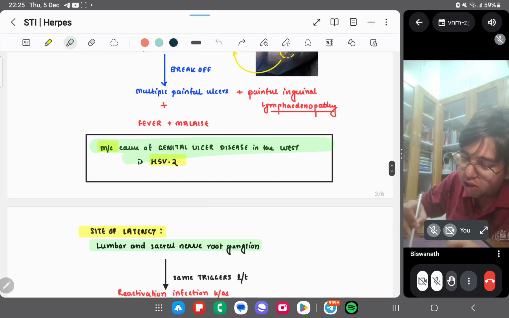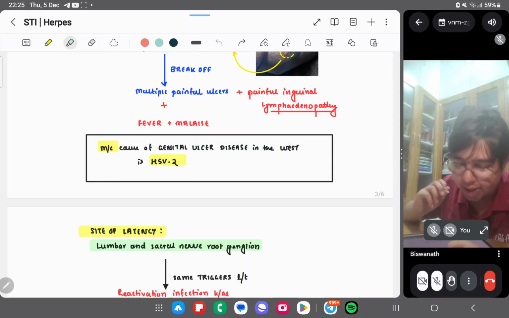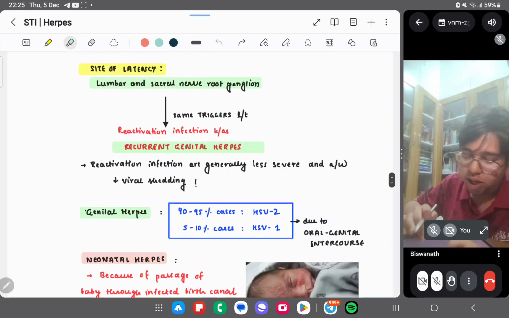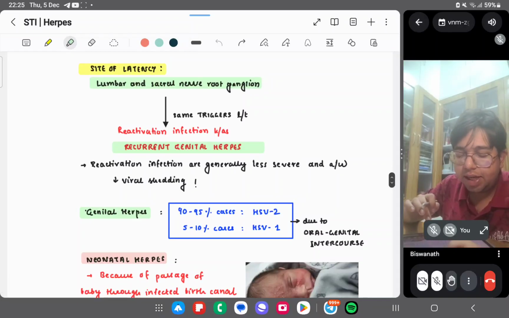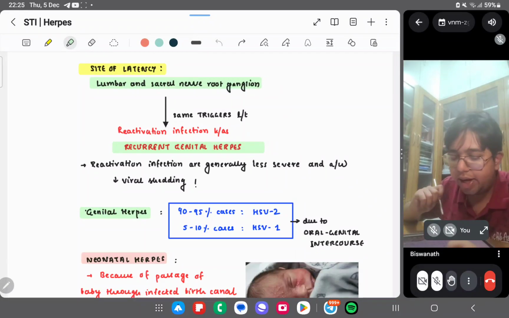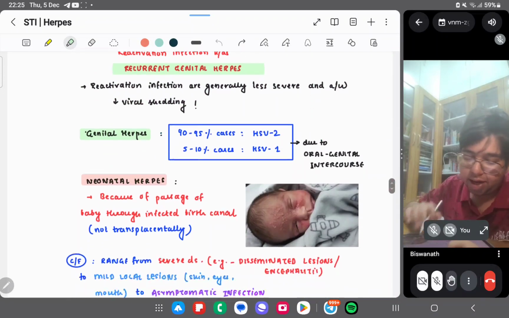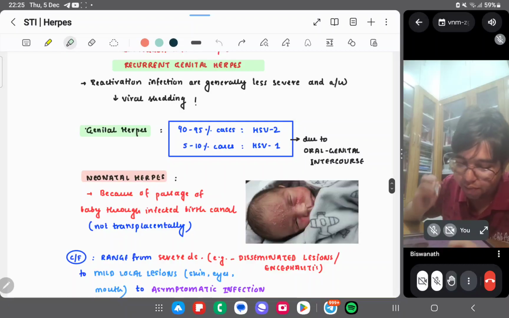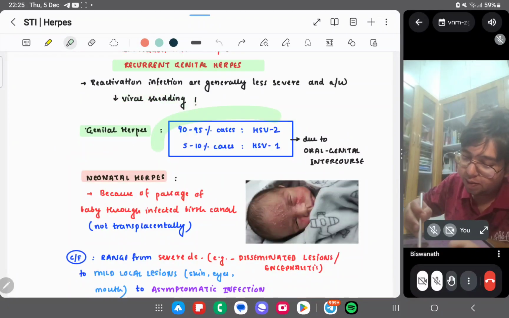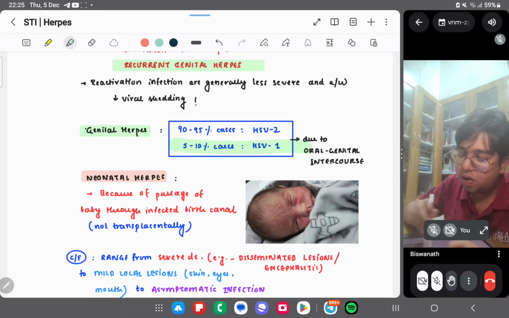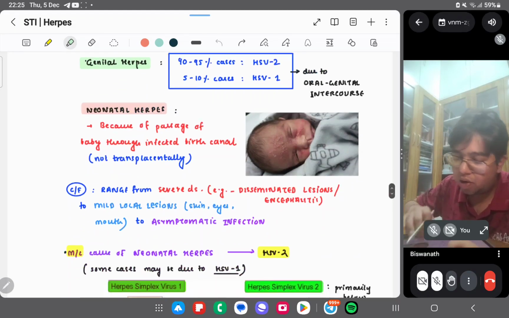Okay. Most common cause of genital ulcer disease in the West is HSV2 only. Okay, and the site of latency is the lumbar and sacral nerve root ganglion, and triggers are there. Then recurrent genital herpes may set in. Reactivation infections are generally less severe and associated with decreased viral shedding. Genital herpes may be caused by HSV1 also, due to orogenital intercourse.